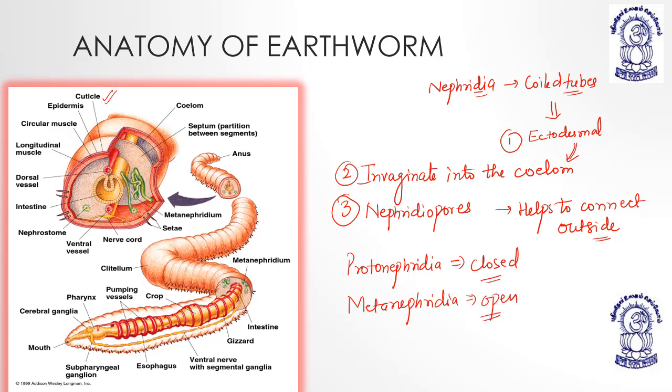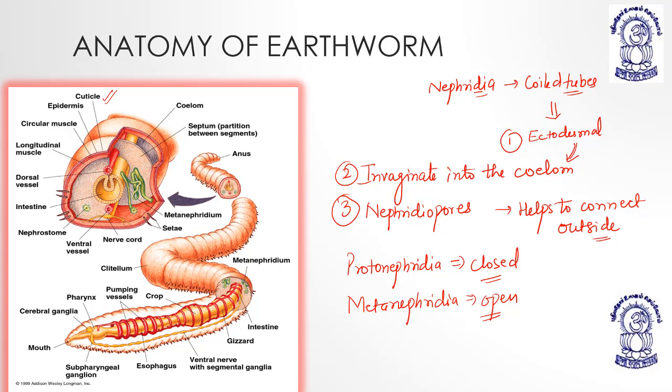Protonephridia basically terminate in the coelomic cavity as a blind tube. So protonephridia is a primitive form of the nephridia, from the moment annelidans just started to evolve. So protonephridia gives a sign of the evolution of the excretory system.